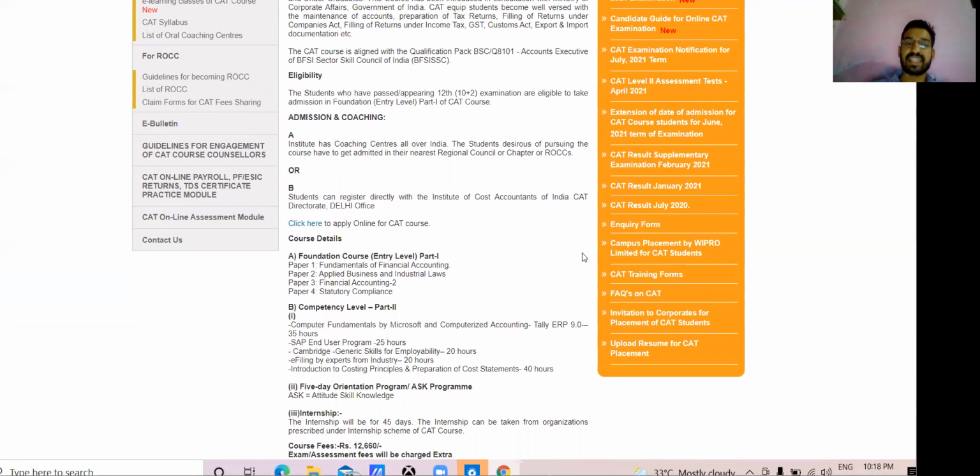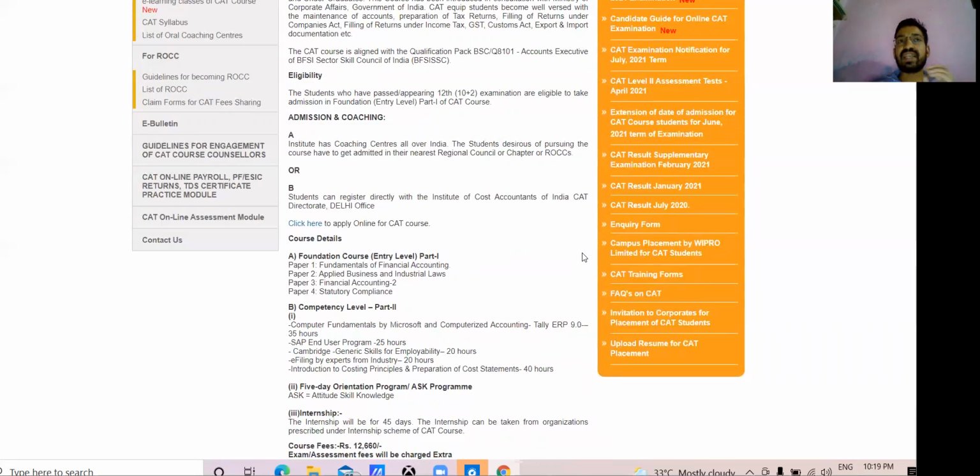So I'm repeating once again in shortcut manner. The exam paper pattern: admission online or offline, you can take any mode, but I suggest online. Syllabus is 4 papers. Apart from this, you have to undergo the training, which will be provided by the institute online. The paper pattern is MCQ based, online. You can give it from mobile, laptop, or desktop, whichever is available, from home itself. It is MCQ based online, with no negative marking.